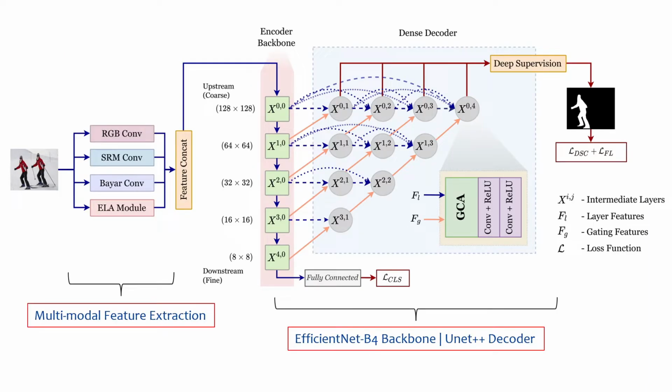This is the overall architecture of the network. There are two main portions in this framework: a content suppression module that fuses multi-domain features from the input, and a segmentation module for classification and segmentation. We use an EfficientNet B4 backbone for the encoder and a UNet++ decoder for localization. The green squares are part of the encoder backbone, and each gray circle is a decoder module. The input goes through each layer to produce a final localization output as well as a classification label. Now let us look at each part of the network independently.